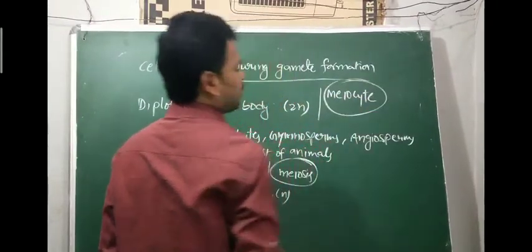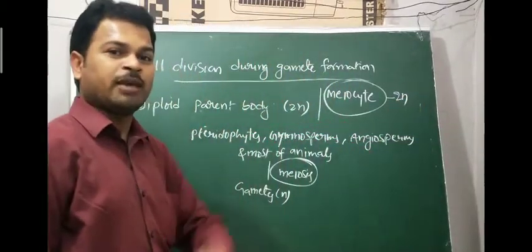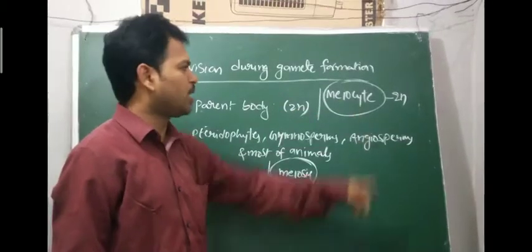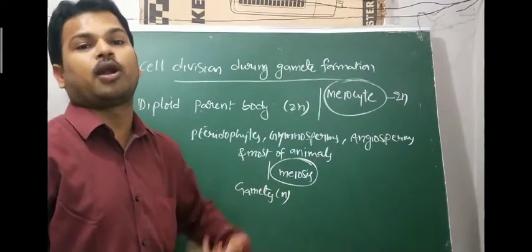The gamete mother cell is nothing but the meiocyte. The meiocyte is diploid in condition. Name the cell which shows the meiotic division: meiocyte. The gamete mother cell is called meiocyte. The meiocyte shows meiosis division and produces the haploid gametes.